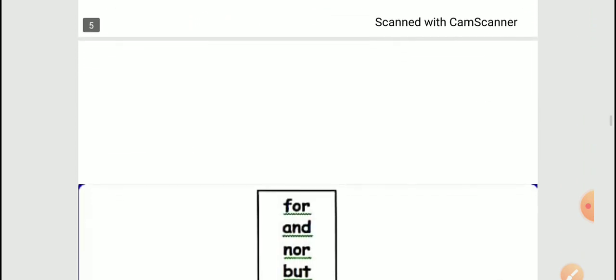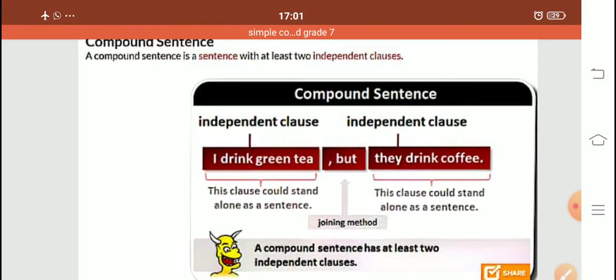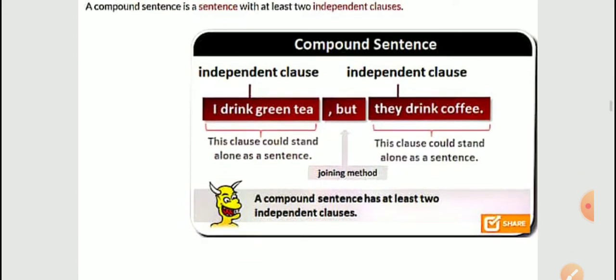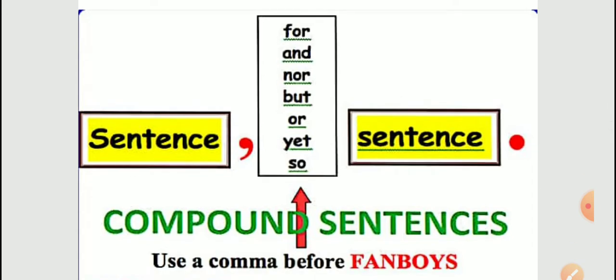Let's see. Children, in compound sentences some conjunctions are used, just like but is a conjunction. So in a compound sentence, two simple sentences are combined with a coordinating conjunction. But is also a coordinating conjunction. Some coordinating conjunctions are: for, and, nor, but, or, and yet.